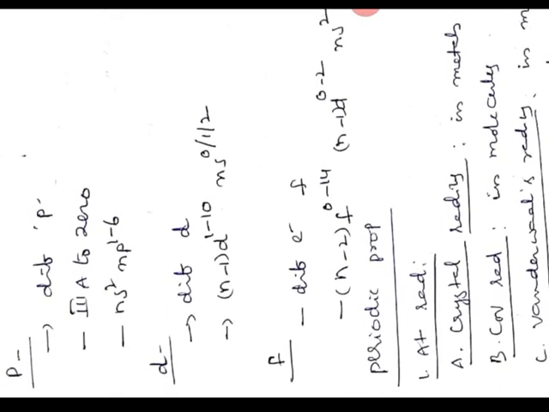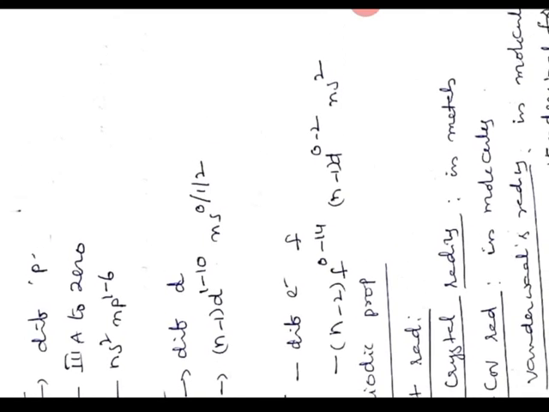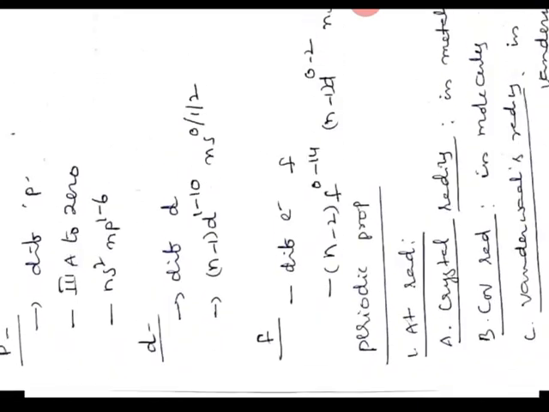In the d block, the differentiating electron enters the d subenergy level. The general electron configuration is (n-1)d1 to 10, ns0 or 1 or 2. In the f block, the differentiating electron enters the f subenergy level. The configuration is (n-2)f0 to 14, (n-1)d0 to 2, ns2.